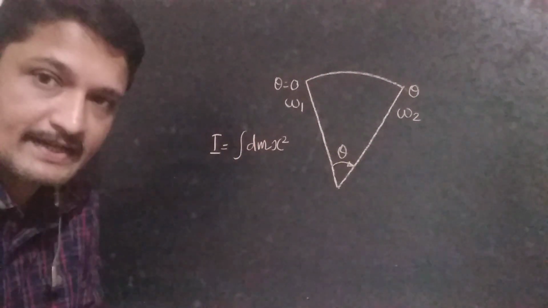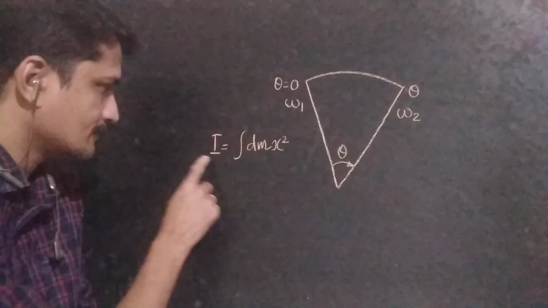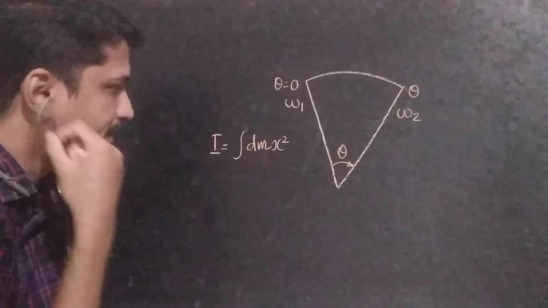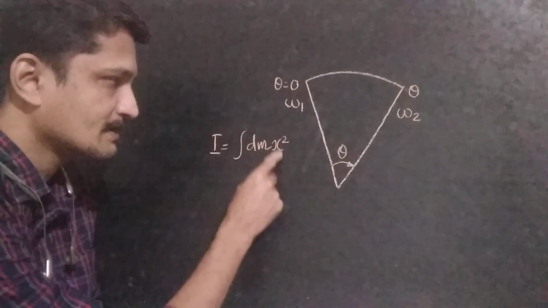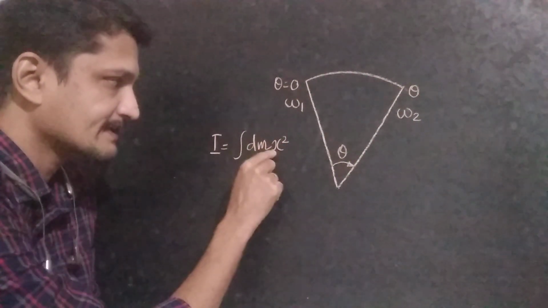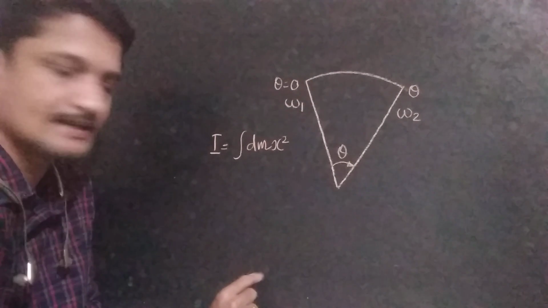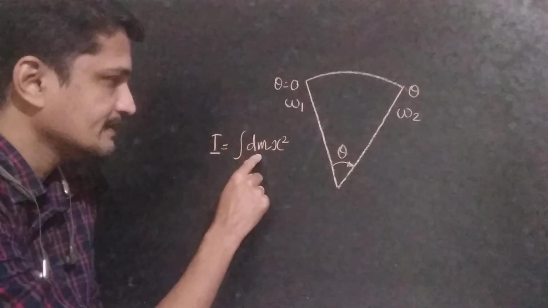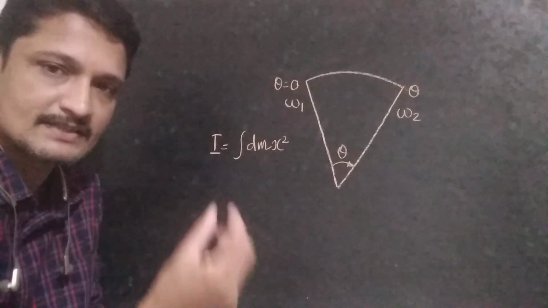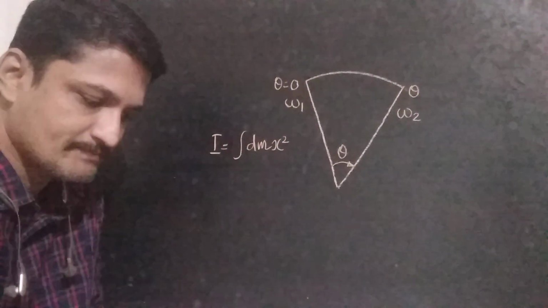In the case of area, moment of inertia I is equal to the integral of dA into x square, where x is the perpendicular distance between that infinitely small area and the specified axis. Here, in the case of mass moment of inertia, I is equal to the integral of dm into x square. dm means an infinitely small mass.